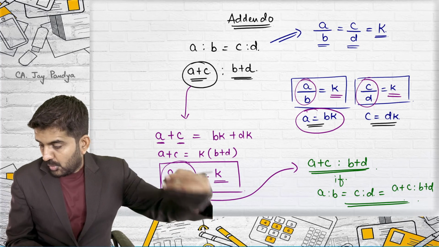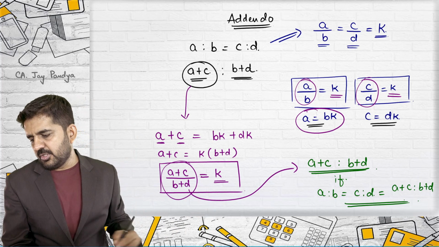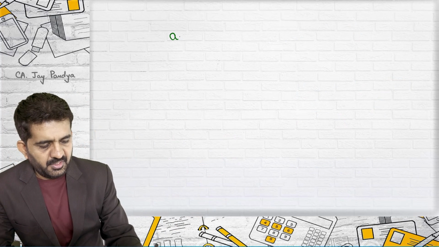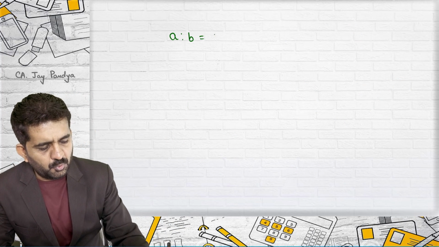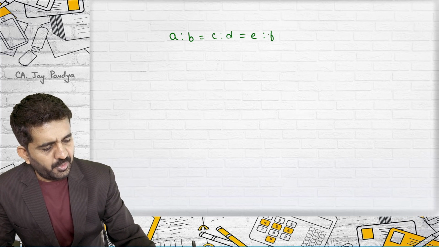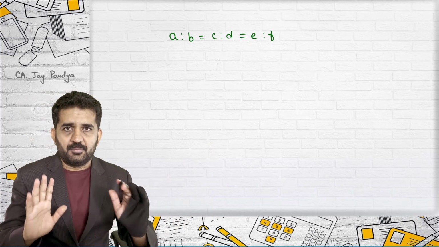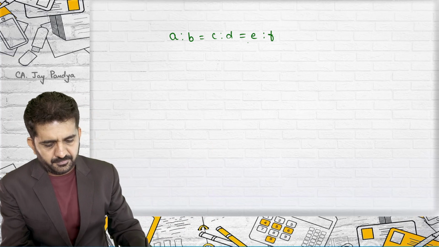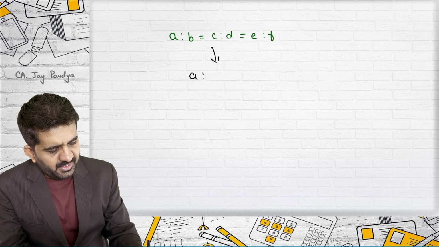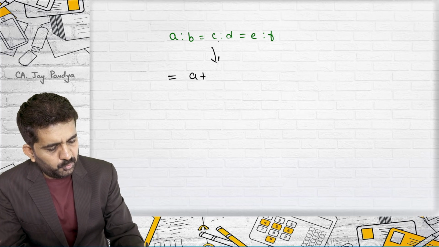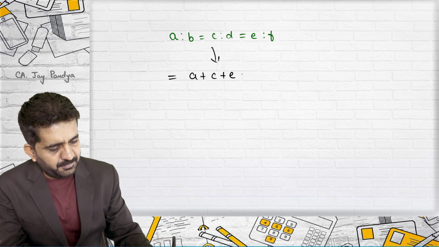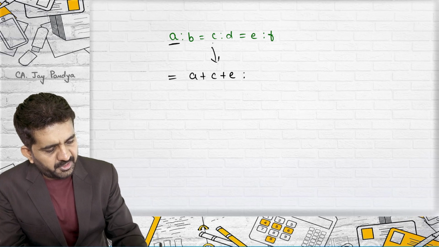That's it. All right. Going further in this particular ratio, try to concentrate. If A is to B is equal to C is to D is equal to E is to F, and say it goes on, but let me take only three ratios which are equal. Then all these ratios will also be equal to A plus C plus E is to B plus D plus F. See, what I have taken?